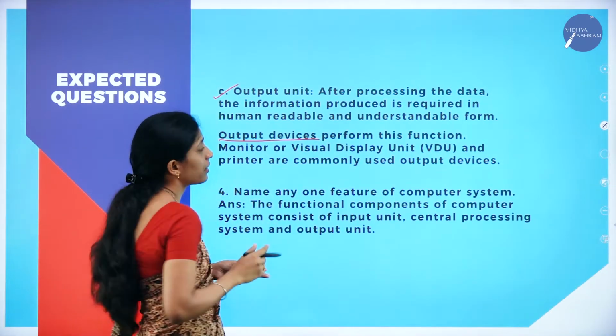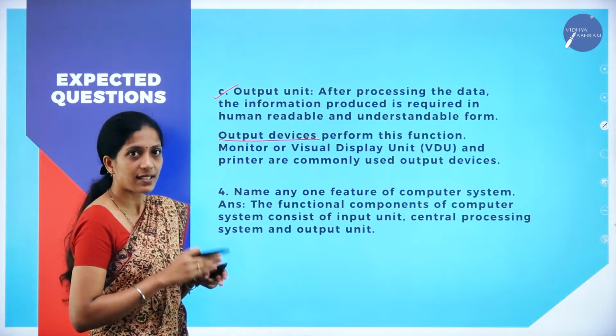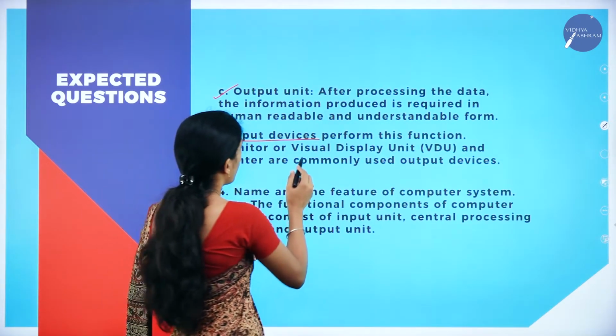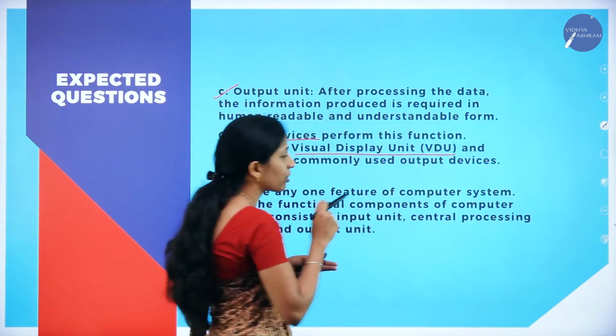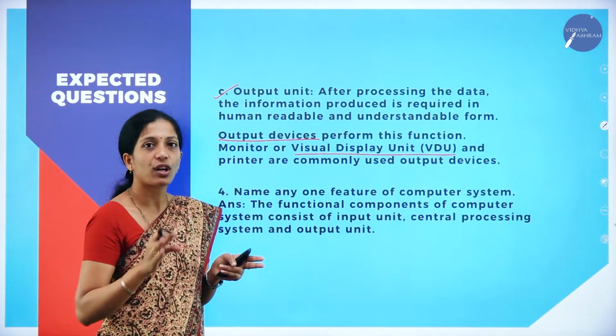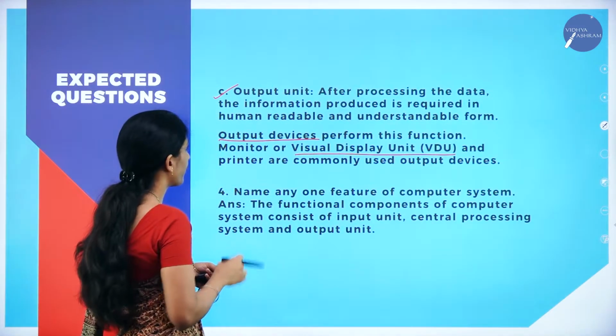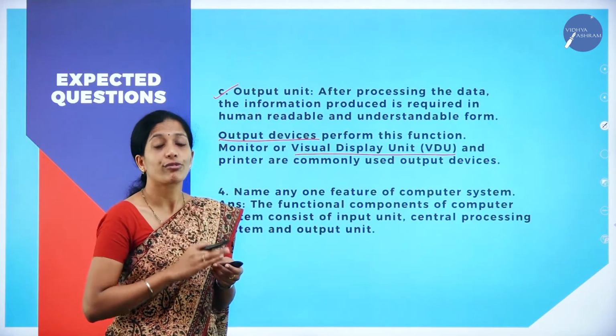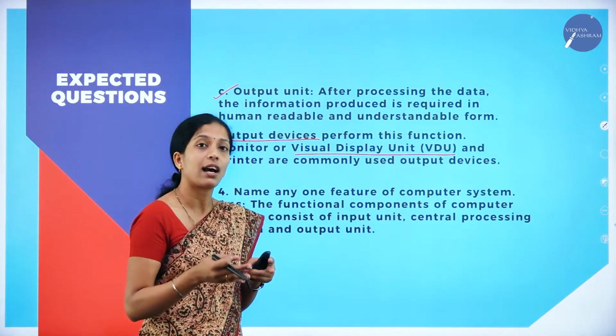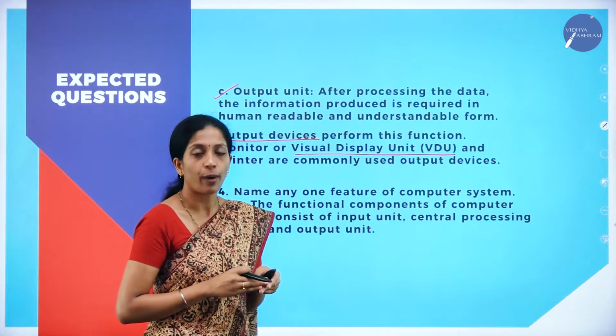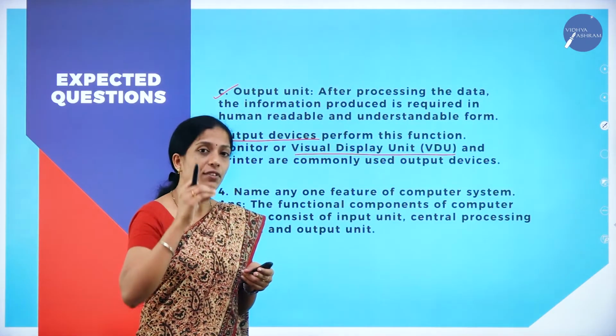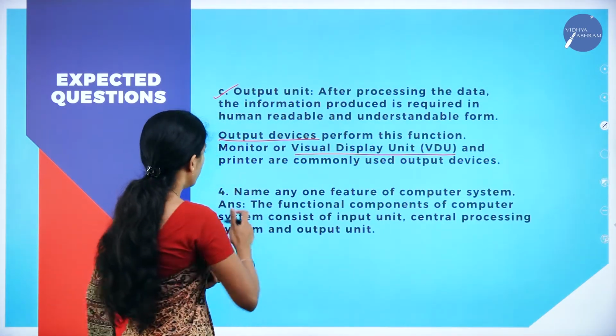So output unit, the best example for output devices is monitor, or it is also called visual display unit or VDU. There are a number of other output devices also. So this is a question for 6 marks where they might ask, explain the components of computer, where you have to explain all the components.